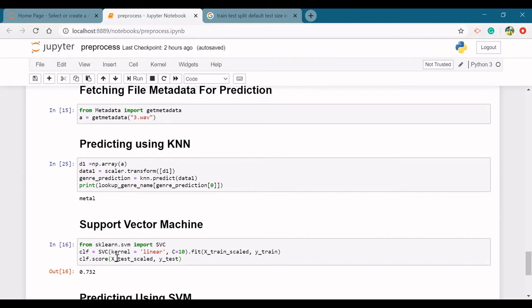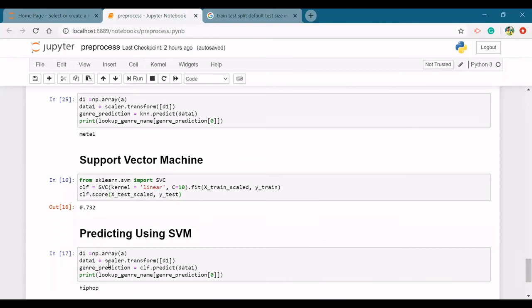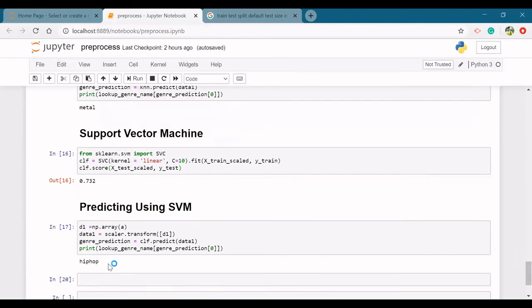We have first trained the model using the support vector machine algorithm. We have used three kernels, linear, RBF, and polynomial kernel, but we have got the highest accuracy using the linear kernel, which is 73%. Then we have predicted the class of the sample audio file using the SVM linear kernel, and we have got its class as hip hop. Now the next part of the project will be explained by my friend Nirmal. Thank you.